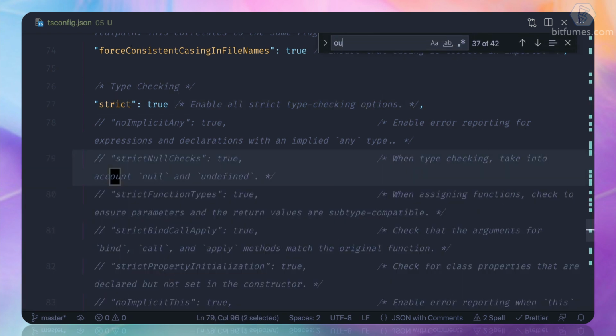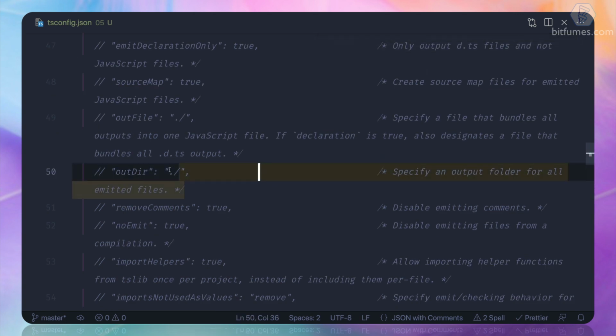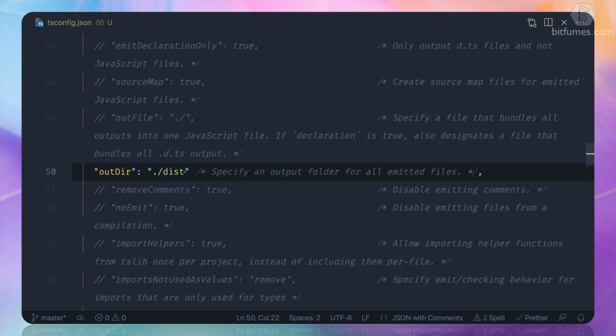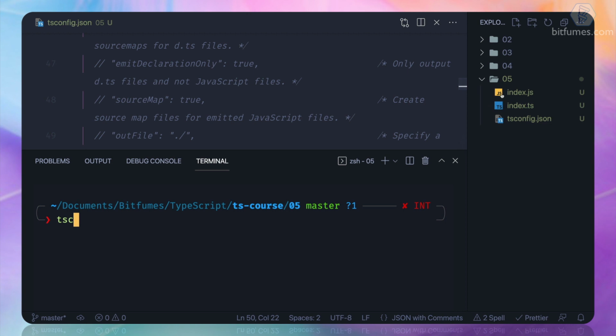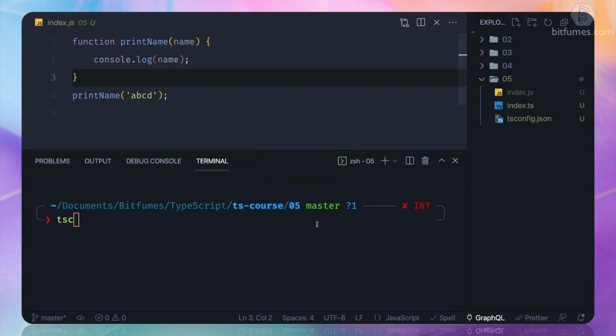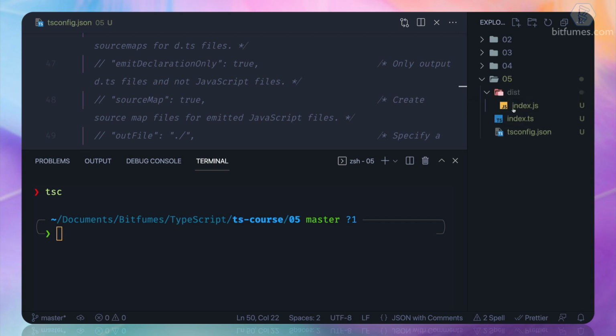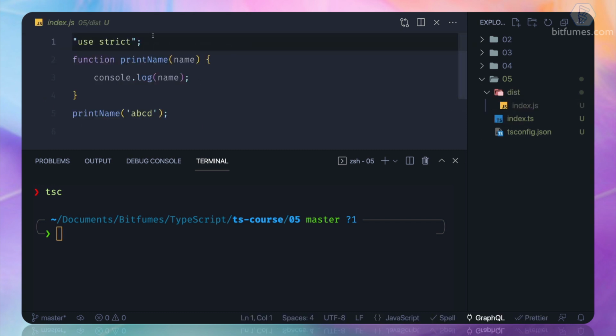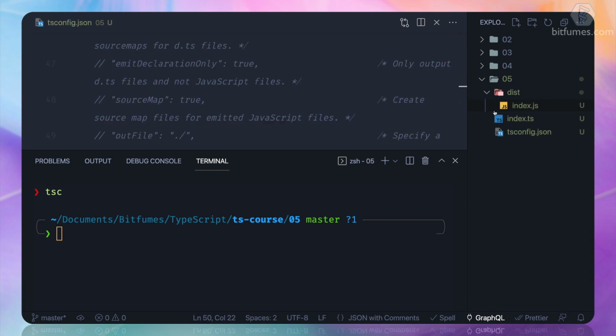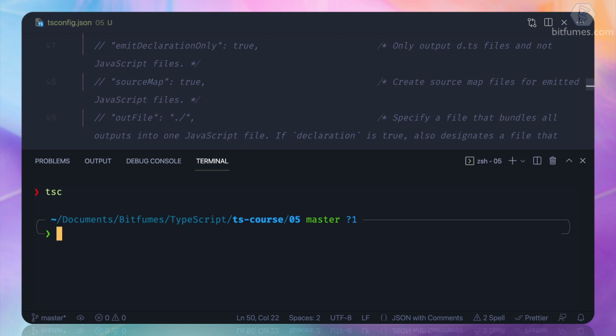So just search for outDir. Here we are, and we just need to enable it. So uncomment that part and just say I want dist to be the output directory. Now I'm going to remove this index.js and run this tsc command. And now you can see we have this dist directory, and inside that dist we have this index.js with the strict mode because it's following this tsconfig.json file.